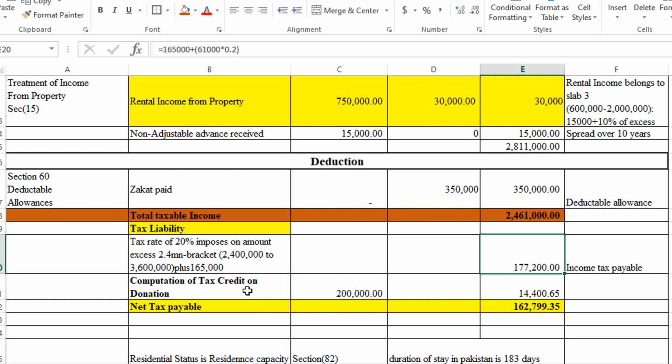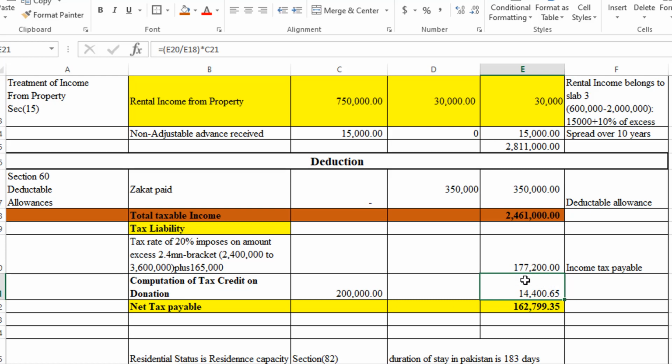We are going to calculate a tax credit on donation. How are we going to calculate? Please see this formula. I am going to divide E20, let me check this E20, this one, and E18, E18 is this one, total taxable income, into C21. This is the amount of donation given.